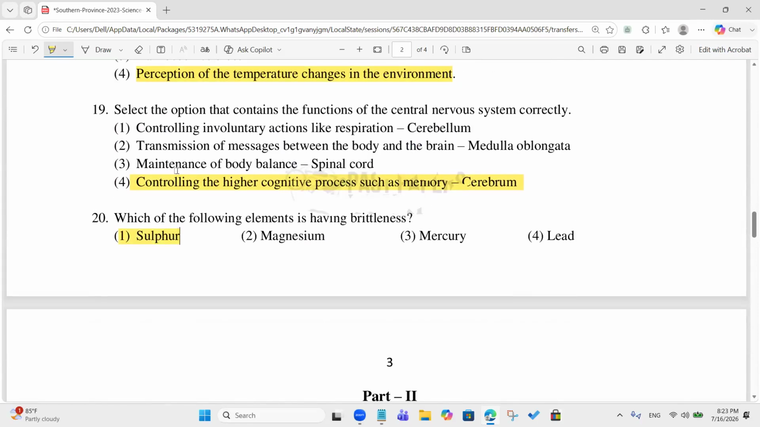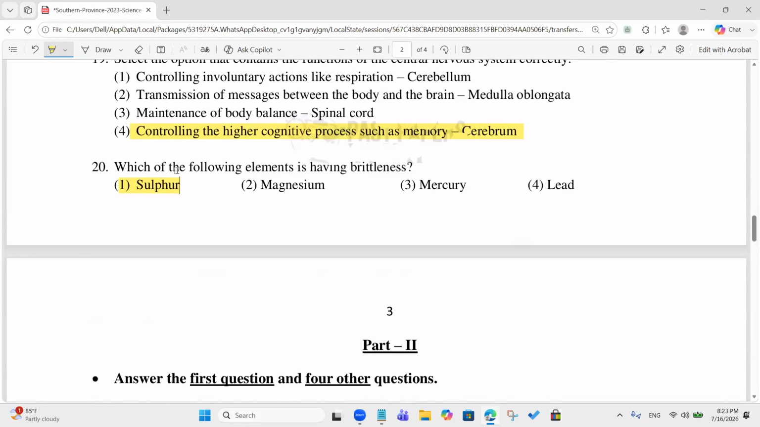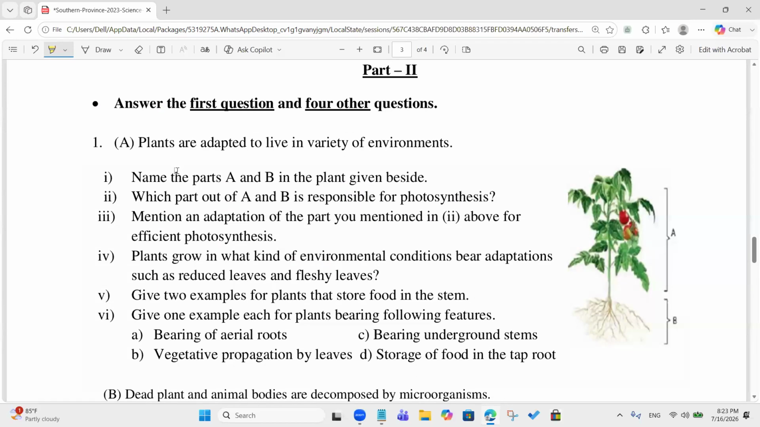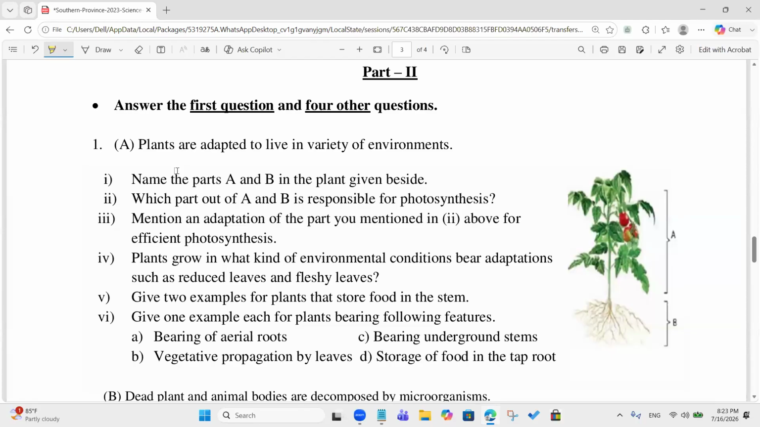18 out of 20. Multiply it by 2 and find your total out of 40. Now let's move to part 2. So 36 out of 40. Okay, good. Very good.